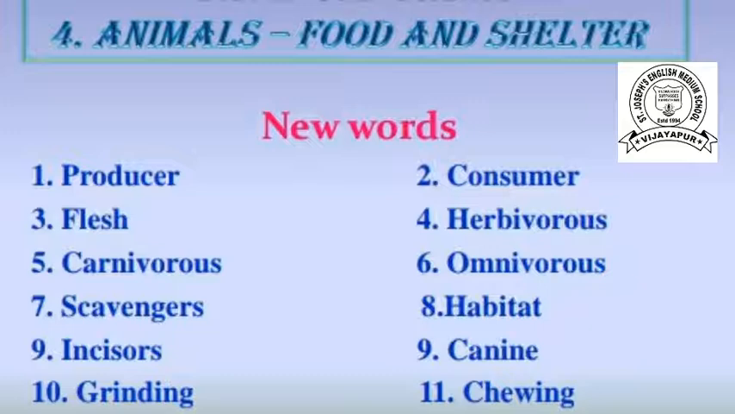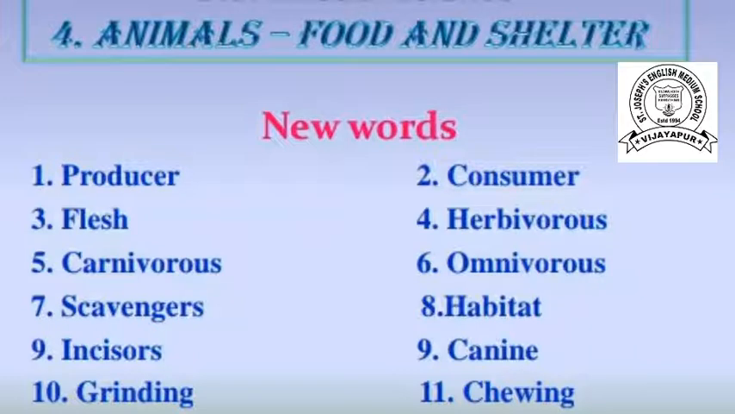Next, the fourth one is herbivores, means the animals which eat only plants. These are called herbivorous animals. Now the fifth one, carnivorous: animals which eat flesh of other animals are called carnivorous animals. Sixth one, omnivorous: animals which eat flesh and plants, means they eat both. These are omnivorous. Now the seventh one is scavengers.